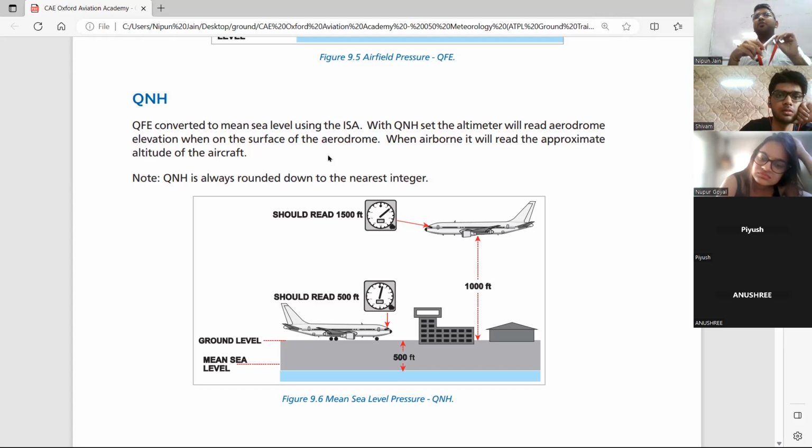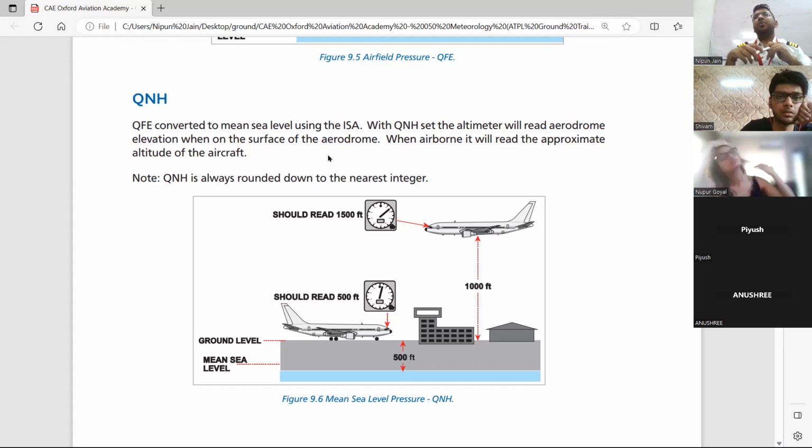So there is a difference of plus 17 degrees. The plane is at 1000 feet, but its performance will change. It will behave as if it is at 3000 feet, because the temperature is higher.